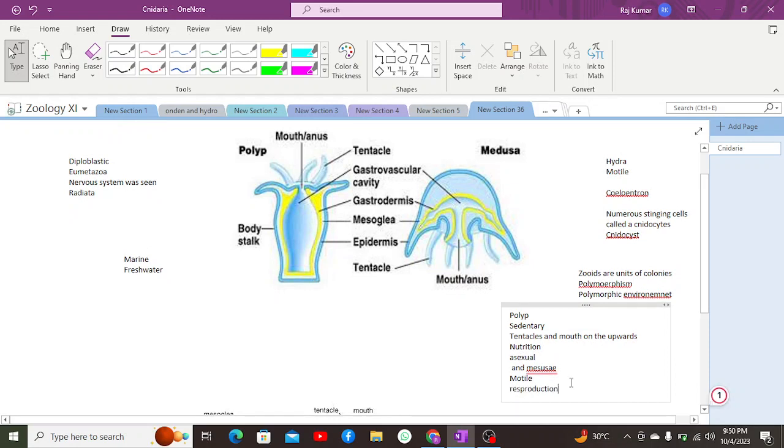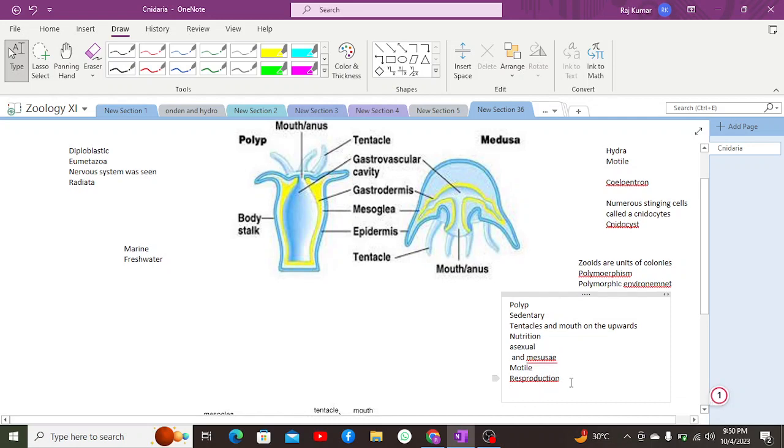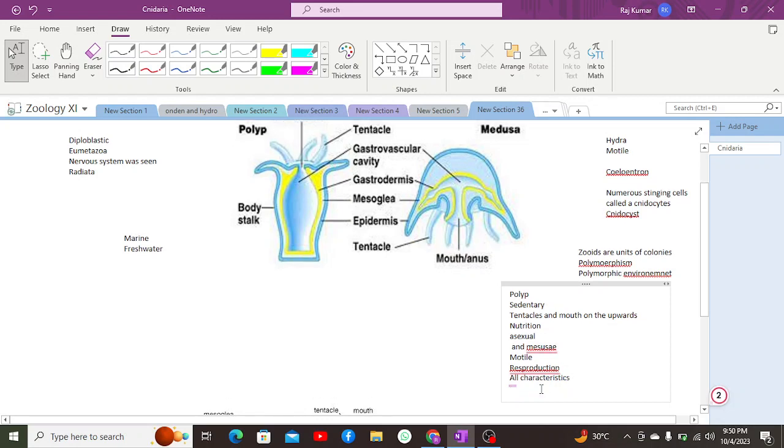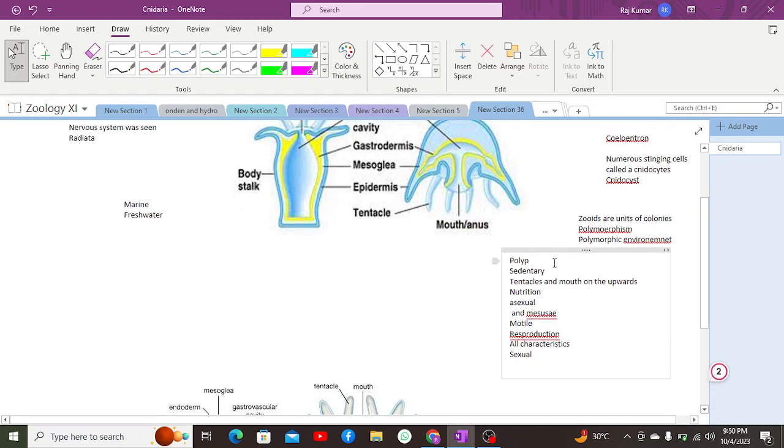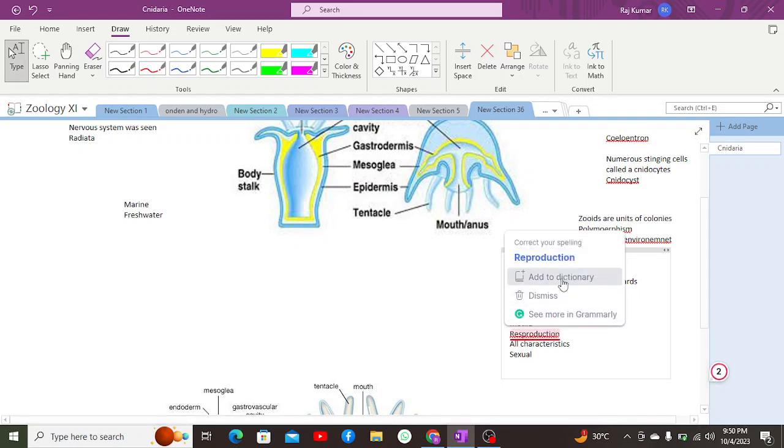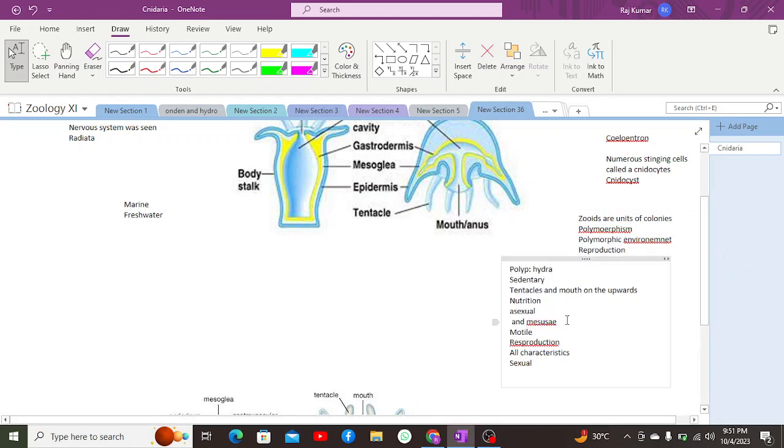These have all the necessary characteristics possessed by Cnidarians. Apart from which, they are sexual. And apart from this we have some other key points, some examples: polyp has the example of hydra, and medusae has the example of jellyfish.